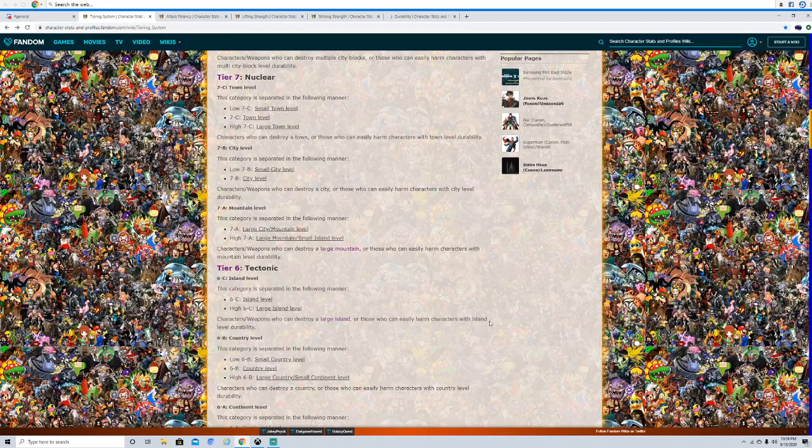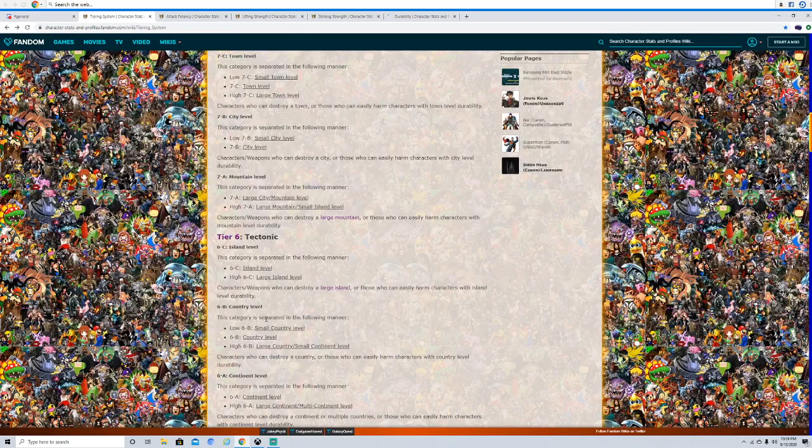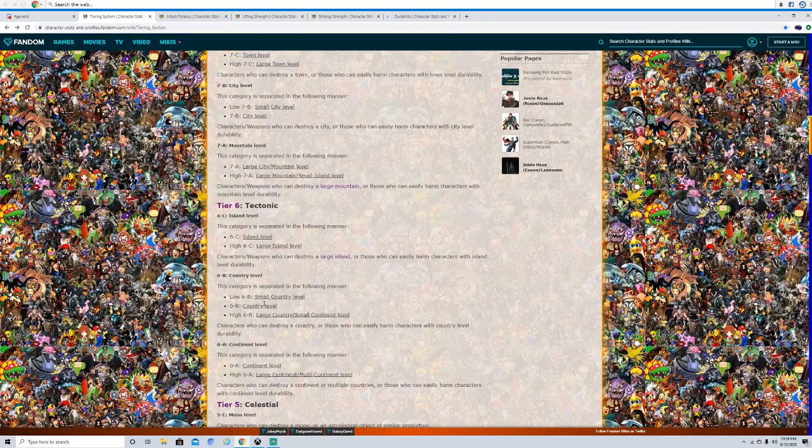General Date A Live characters, you can scale to these tiers, which begin in Date A Live. I'm definitely going to be reskilling a bunch of Date A Live characters and do a tier list sometime, simply so that I can wrap up the scaling for that verse and move on to something else. But for country level, if you lowball Kenshiro from Fist of the North Star, you can get him anywhere from island to small country. He should scale a lot higher though than just small country or large island. So Kenshiro's an example.